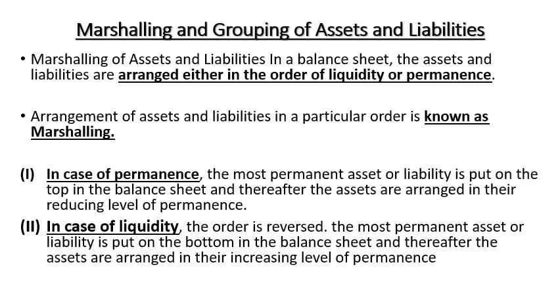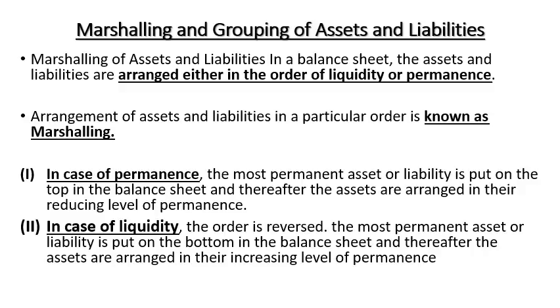Now you may see the marshalling and the grouping of the assets and liabilities. That means the assets and liabilities are arranged in the order of liquidity or in the order of permanence. Arrangement of the assets and liabilities in a particular order is called marshalling. So you may see here there are two types: one is permanence and the second is liquidity. These are the two types to represent the balance sheet.